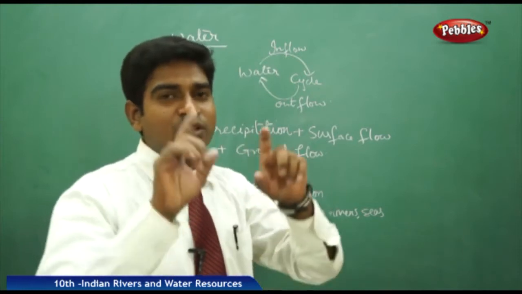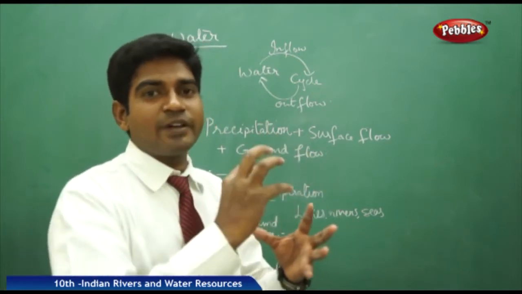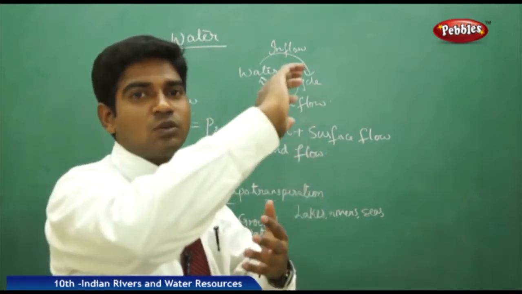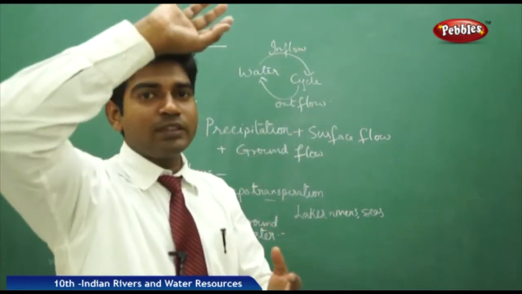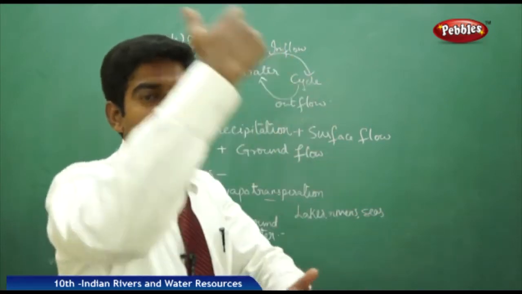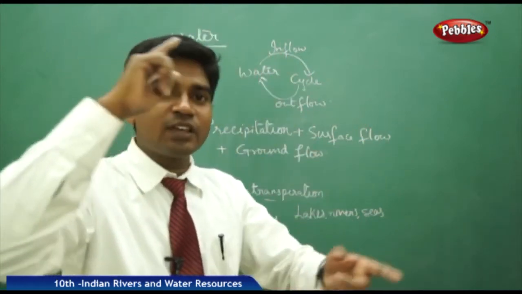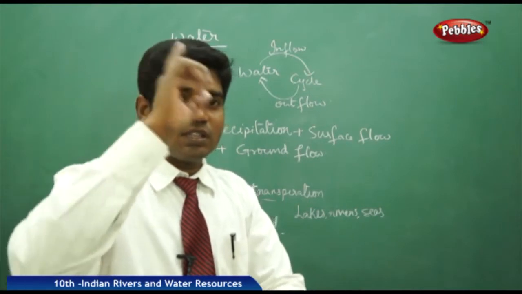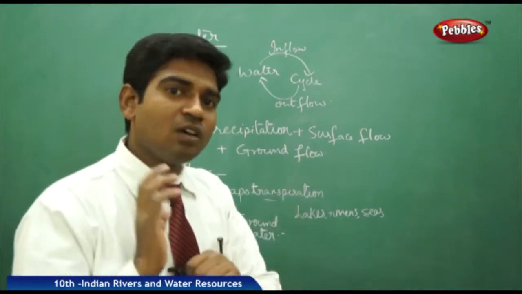As we remember from the water cycle, water gets evaporated because of the sun, then moves into the clouds, then cools and forms into clouds, and from the cloud it reaches back again to the land, to the normal levels. This is the water cycle. Inflow and outflow should be there, and it is a continuous process. If this continuous process does not happen, it leads to a disaster in the water levels.